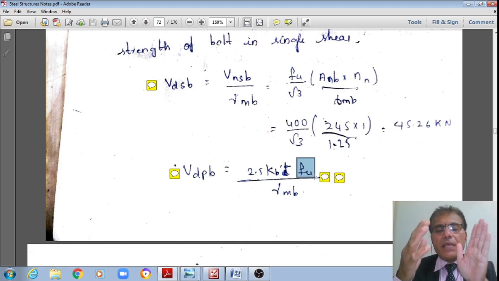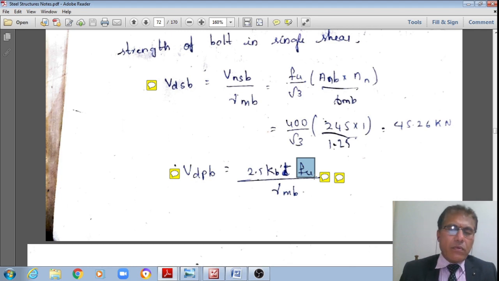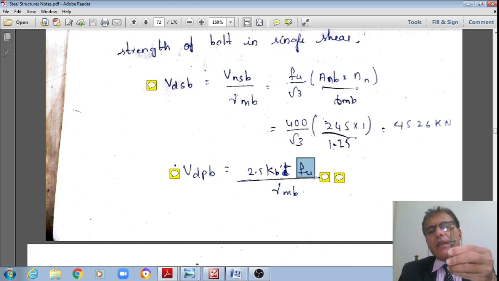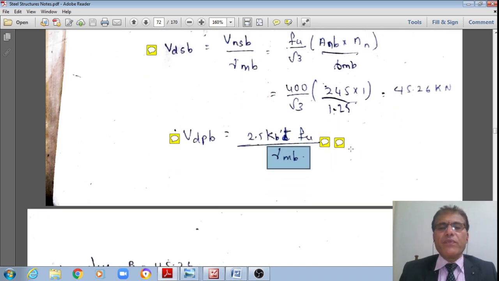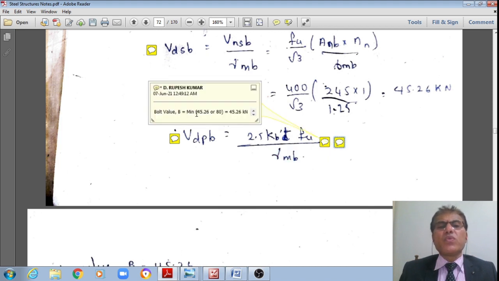The plate has a value of 410, whereas the bolt has 400. Out of these two, whichever governs first, therefore 400 will fail first. Therefore fu is equal to 400 divided by gamma mb equal to 1.25. If I do that, I get 80 kilonewton. Therefore the bolt value is the least of these two: the first criterion is the single shear criterion of 45.26, whereas the bearing capacity of the bolt is equal to 80.